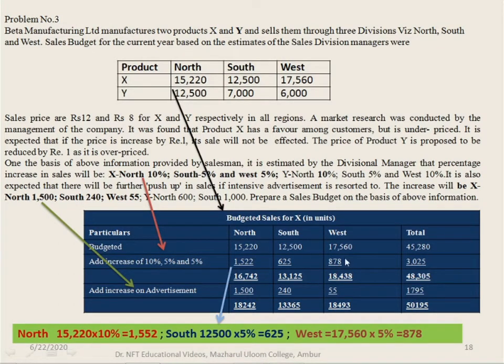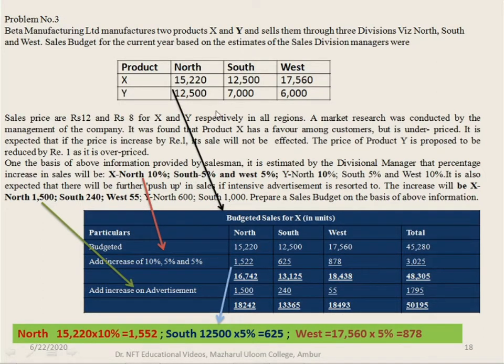15,220, 12,500, and 17,560. Total is 45,280. There is an addition of sales of 10%, 5%, and 5%, which is given for X in case of North, South, and West. So we'll find out the percentage for this. 15,220 is the sales into 10% for North, 1,522.